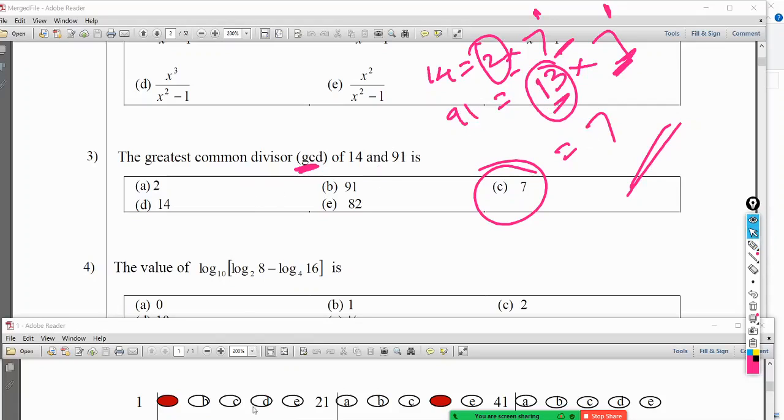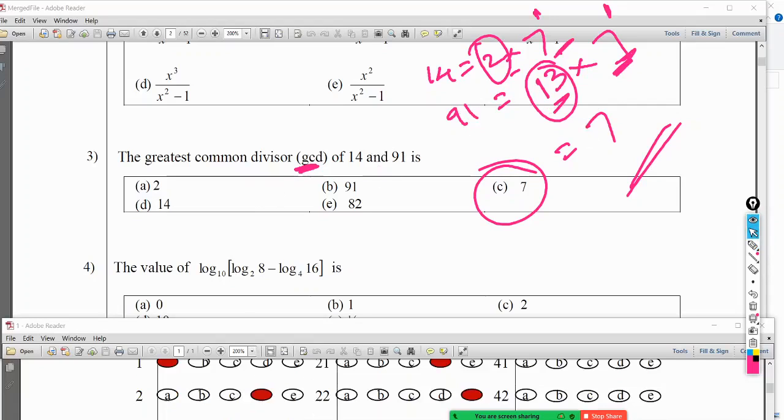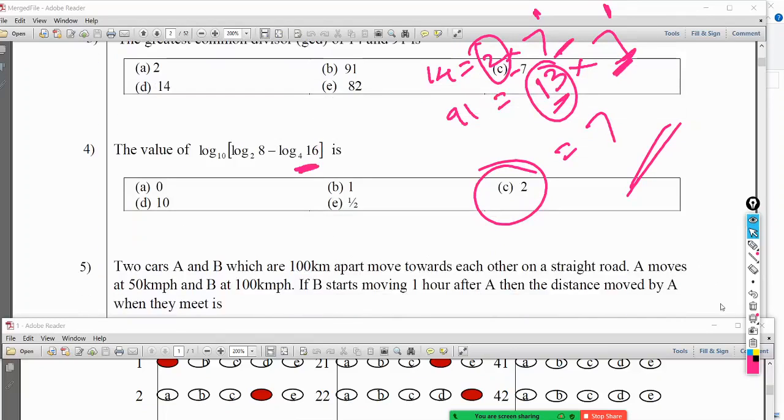Right. So the third one answer must be C. Okay. So first you have to find the prime factors. Then only if they are common you have to take them. When they are common also, you have to take the lower index. In this case, anyway it's all 1. Okay. So the answer is 7. Right. Fourth one.